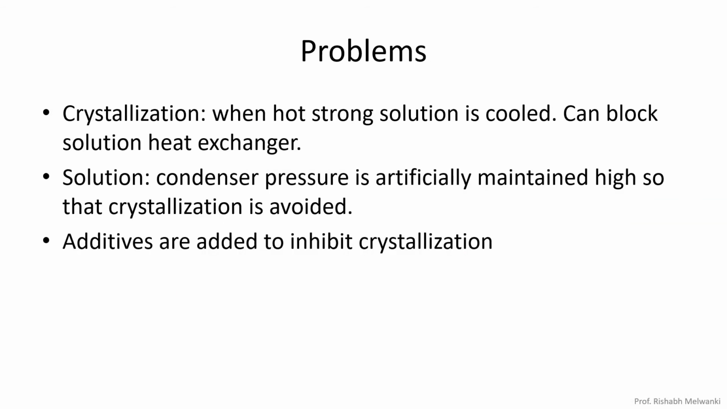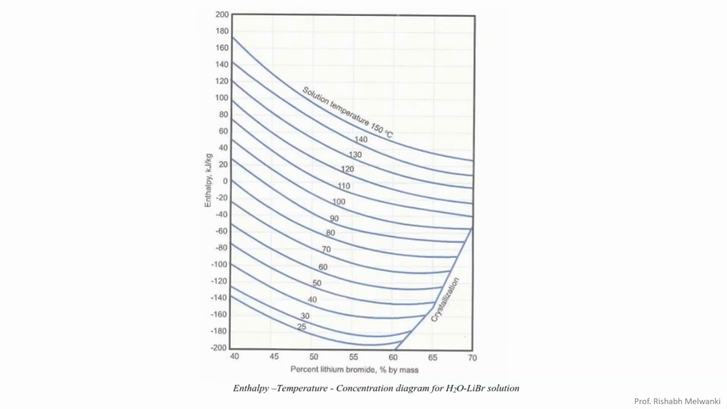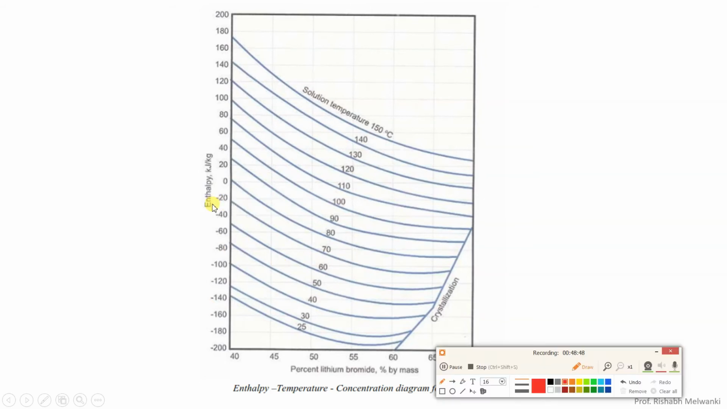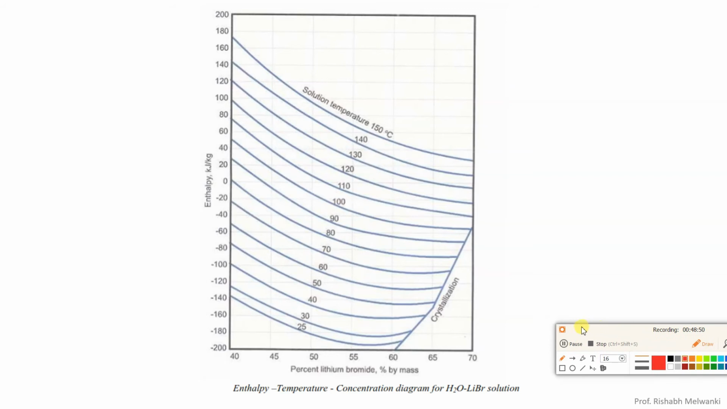Now the major problem of this lithium bromide water VARS system is crystallization. We are not going into details of this, because for this you require knowledge of the analysis of vapor absorption refrigeration system, which is very detailed. We are not going into how this crystallization occurs, but I'll show you a diagram. In vapor absorption refrigeration system, basically we use the enthalpy versus concentration diagram, for both the aqua ammonia and lithium bromide water systems.